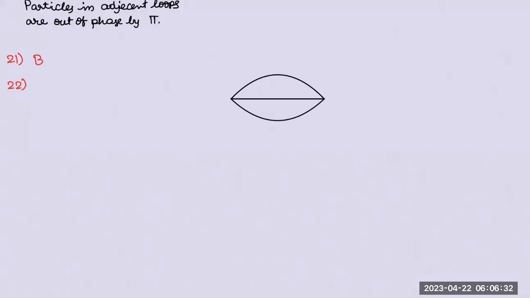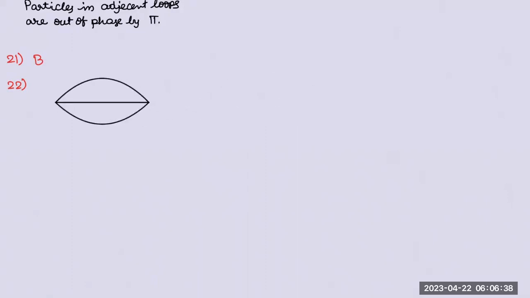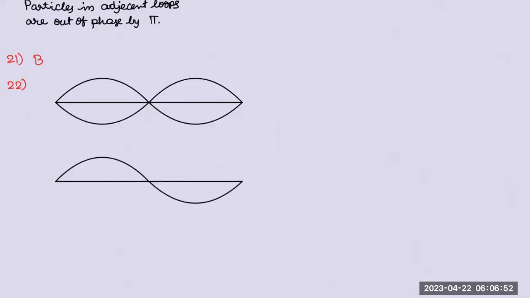So if I want to indicate a wave, how do I indicate a standing wave and a progressive wave? That's what the question is. So the answer is simple. We indicate a progressive wave like this, a standing wave like this.